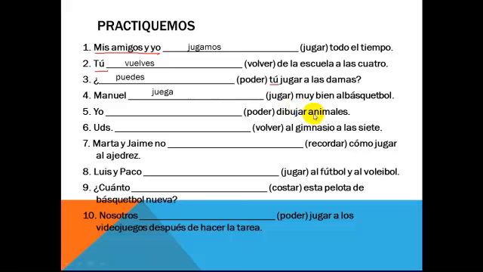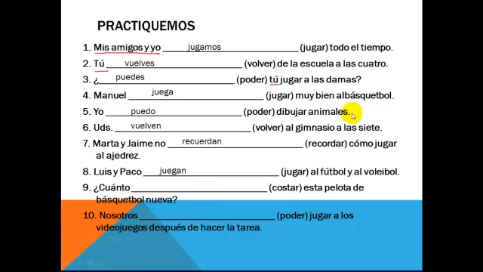Yo puedo dibujar animales. Ustedes vuelven al gimnasio a las 7. Marta y Jaime no recuerdan cómo jugar al ajedrez. Luis y Paco juegan al fútbol y al voleibol.